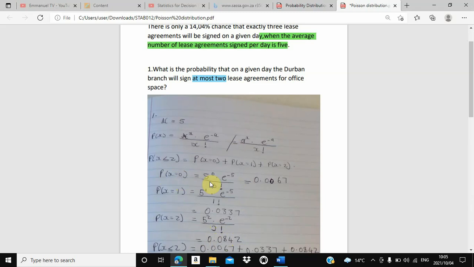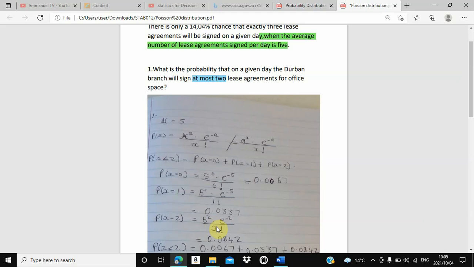Now, if they said, what is the probability of signing no agreement, then you were going to use this 0. What if they said, what is the probability that the Durban branch will sign only 1? You are going to use this one. If they said, what is the probability that the branch will sign 2 lease agreements, you are going to set the probability of x equal to 2.